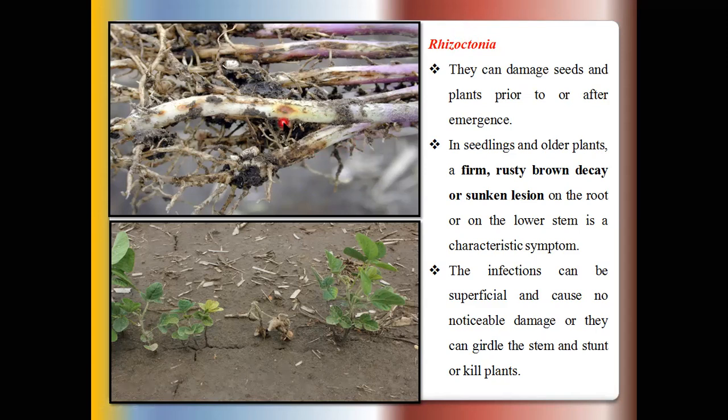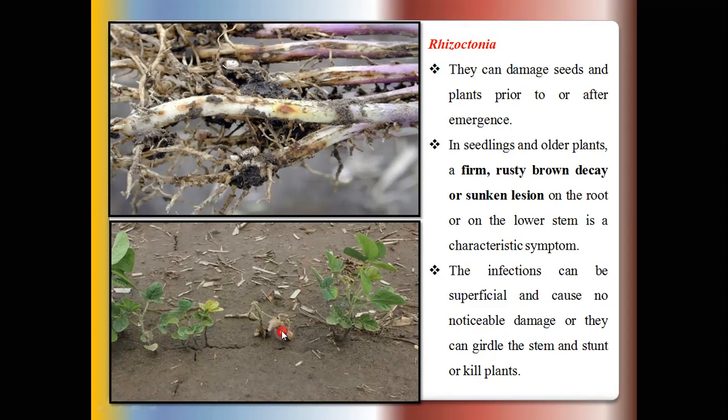This pathogen also infects the seeds and developing or germinating seedlings, prior to or after emergence.